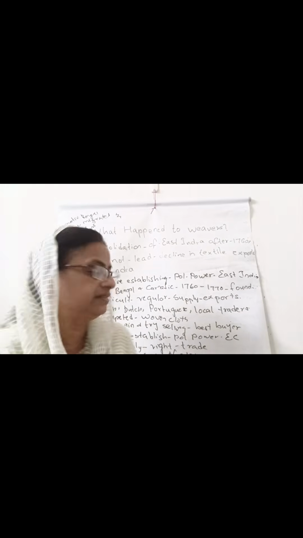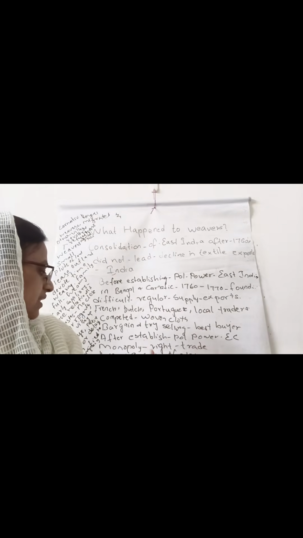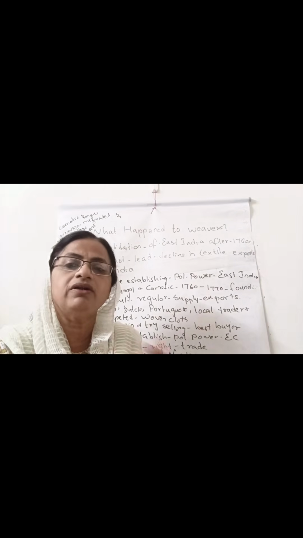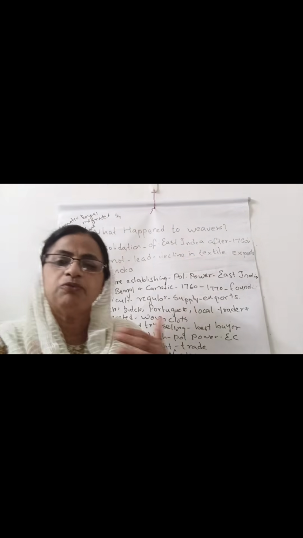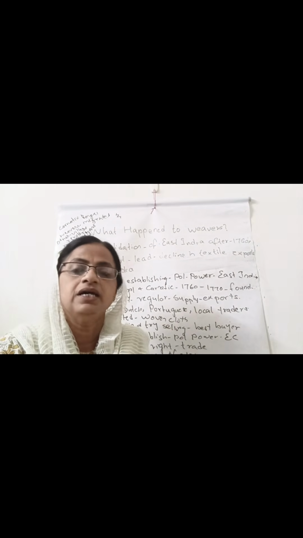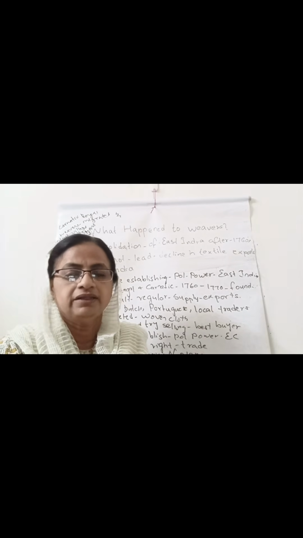So they bargained. And after the establishment of political power, the East India Company got a monopoly, that is, the right over this trade. They established this monopoly through a series of steps. There were two steps.